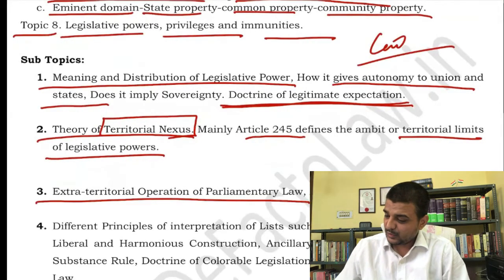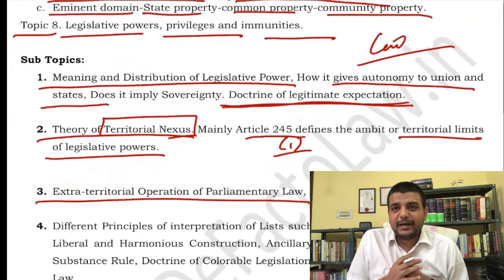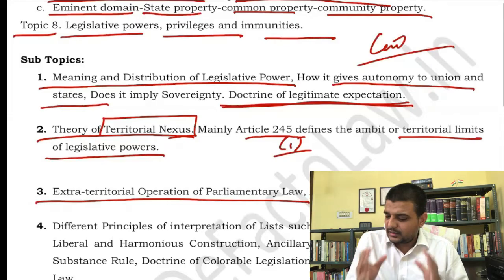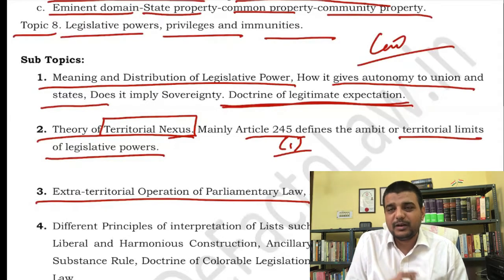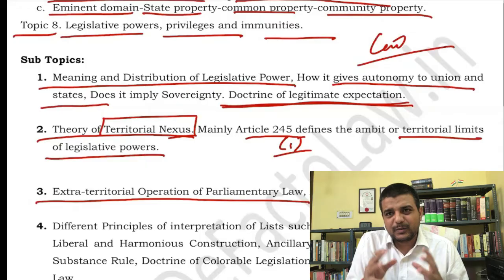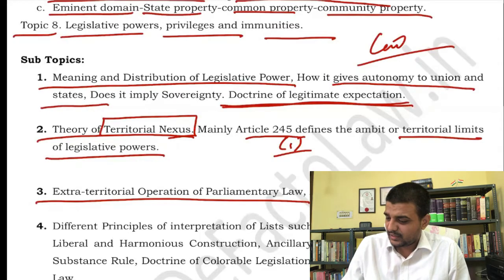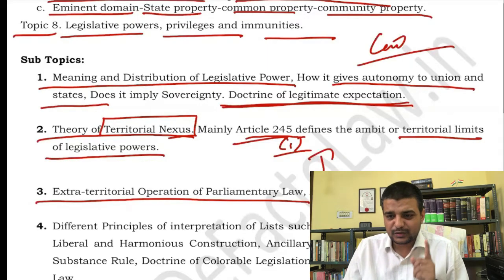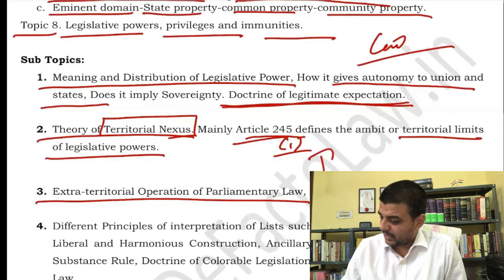It is basically article 245(1) here, and this is actually article 245(2). There have been multiple questions on this itself. What do you mean by territorial nexus? They give a condition or a situation, and ask whether in this case the parliamentary law will apply or not. Understood? So that particular point has to be taken. It means Article 245(1) and (2) have to be studied. Both relate to territorial nexus only. So that one thing you should definitely keep in mind.